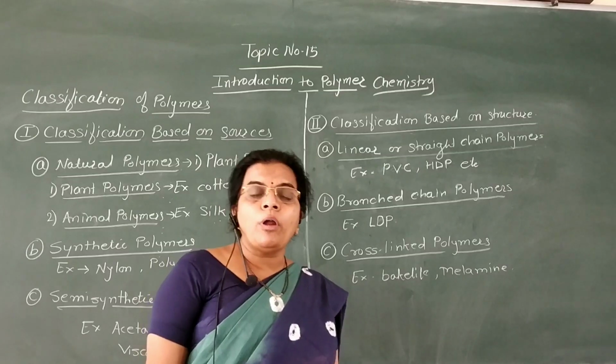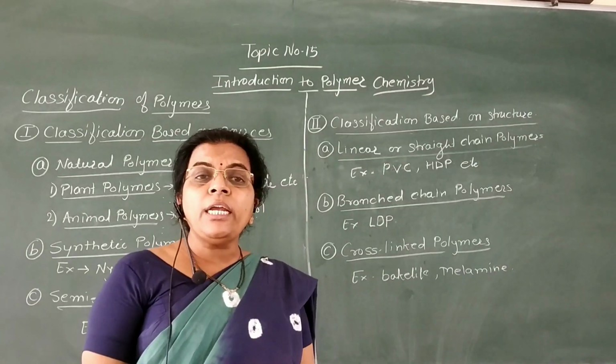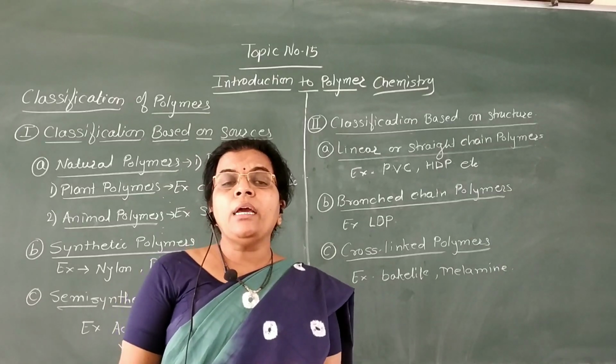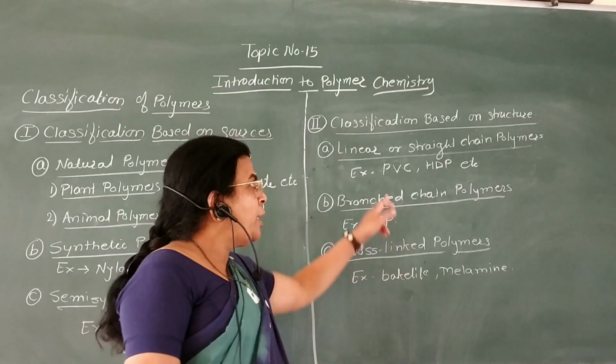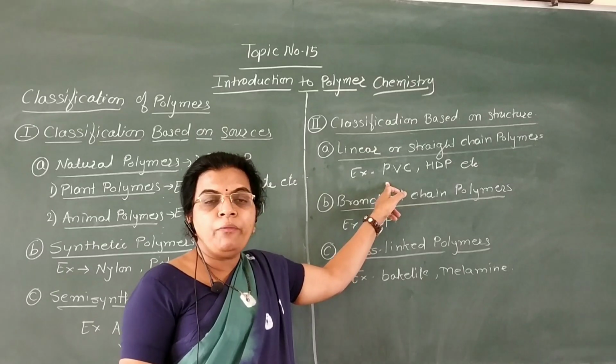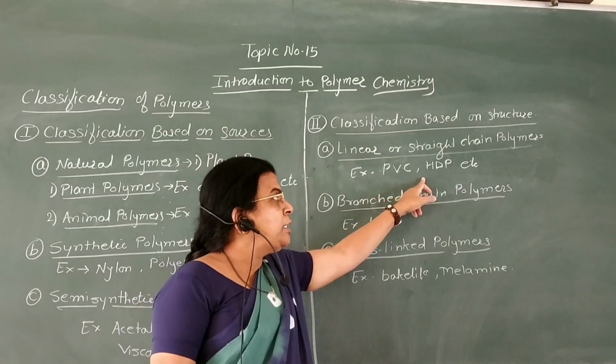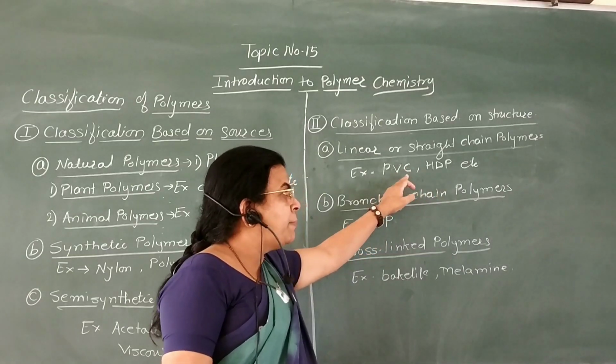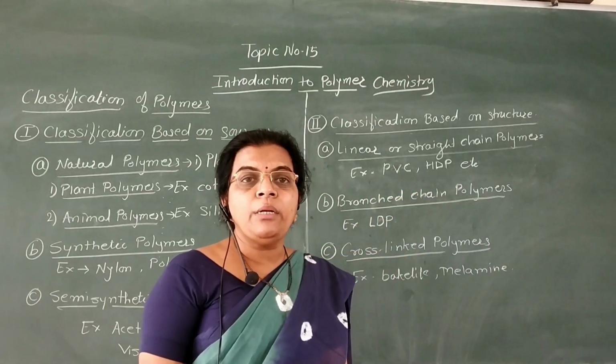That is the polymers which are in a straight chain or in a single line. They are called linear or straight chain polymers. For example, PVC, that is polyvinyl chloride, and HDP, that is high density polyethylene. These are the examples of linear or straight chain polymers.